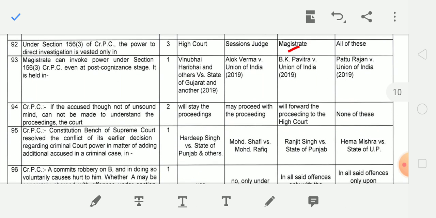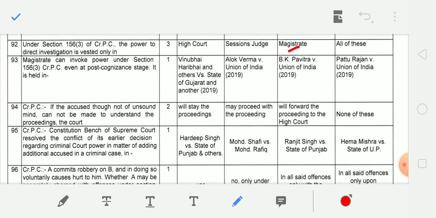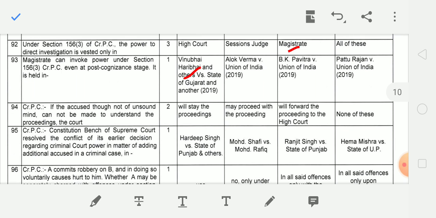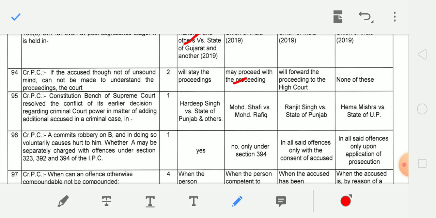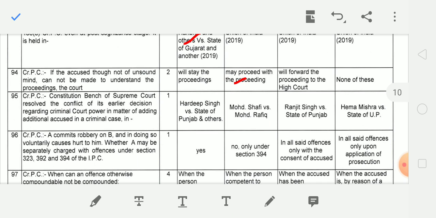Next question. A magistrate can invoke power under section 156 sub clause 3 CrPC even at the post cognizance stage. It is held in the landmark case Vinubhai Haribhai and others versus State of Gujarat and others, 2019. Next question. If the accused, though not of unsound mind, cannot be made to understand the proceedings, then the court may proceed with the proceedings.